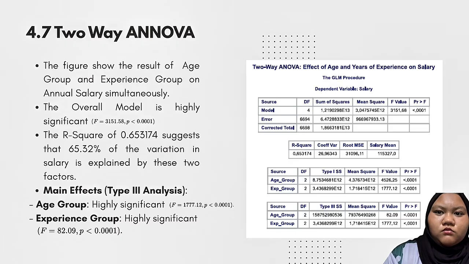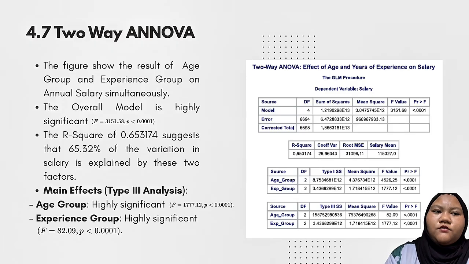The purpose of this test was to look at salary through two lenses simultaneously, which are age group and experience group. By looking at our overall model, we see an F value of 3151.58 with a P value of less than 0.0001, which tells us the model is highly significant. More importantly, our R-square is 0.653174, which means that just by knowing someone's age category and their years of experience, we can explain about 65.32% of the variation in their salary.